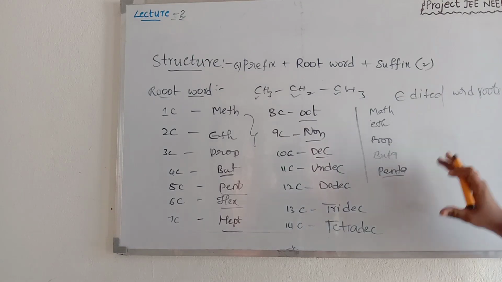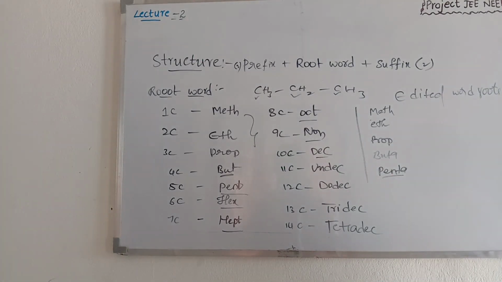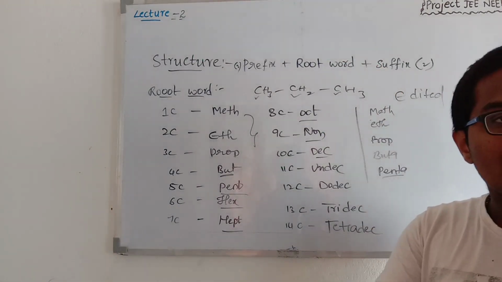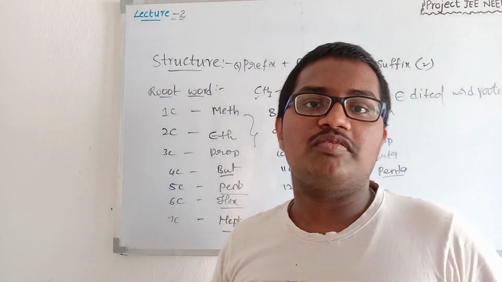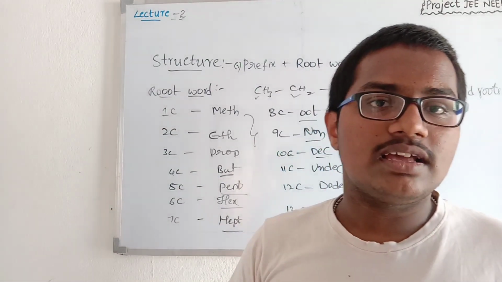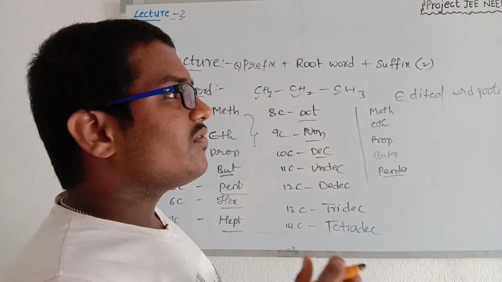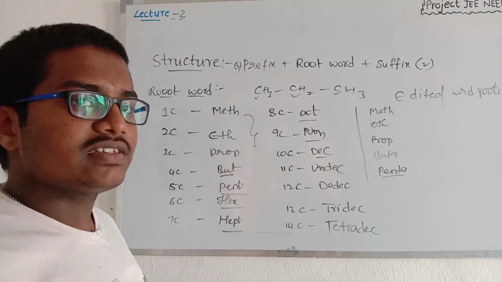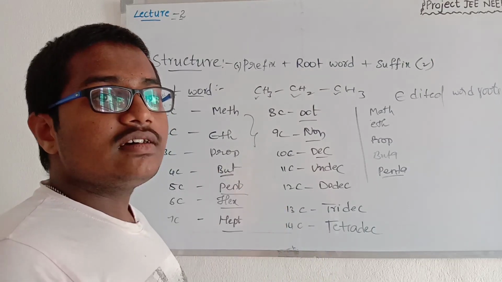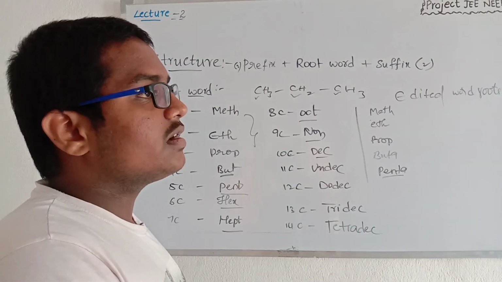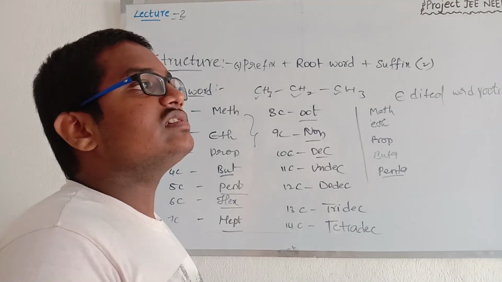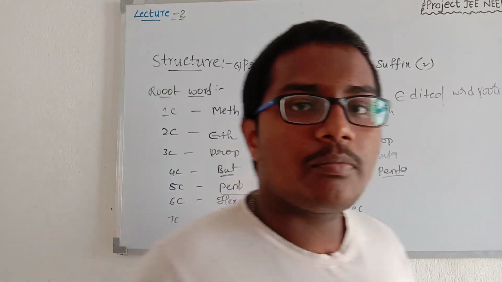So these are about word roots. Then next we will go to the prefixes. In prefixes there are two types of prefixes. First one is primary prefix. Second one is secondary prefix. First of all, what does a prefix indicate? Prefix indicates the functional group in some cases, or substituents attached to the carbon compound.